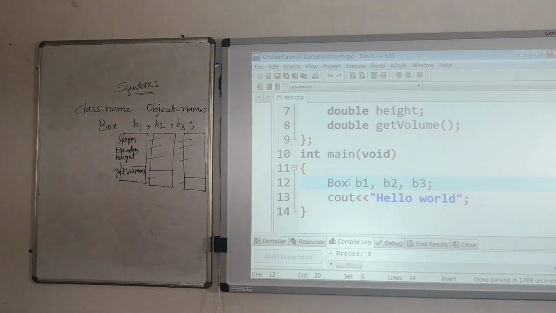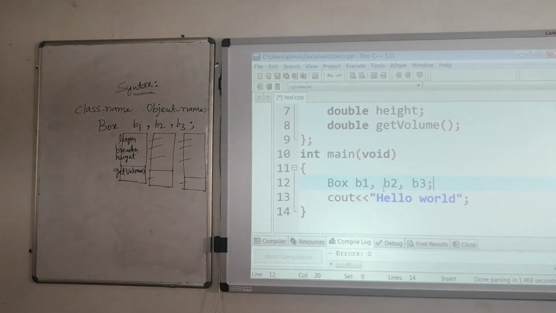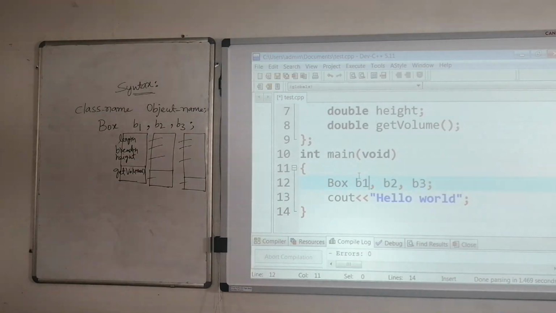Okay. So the next thing is how we can access these attributes using these objects. How we can access the B1 attributes, how we can access the B2 attributes, and how we can access B3 attributes from this class. That we will see now.